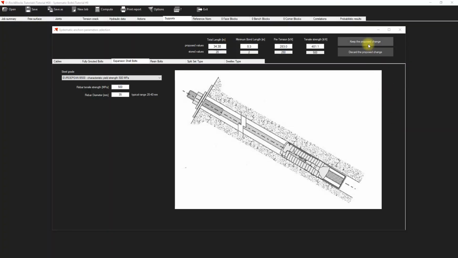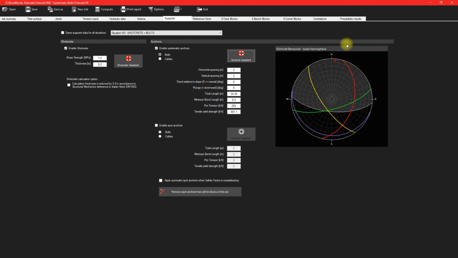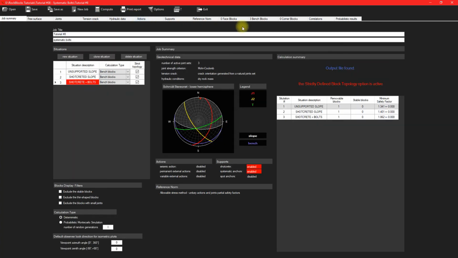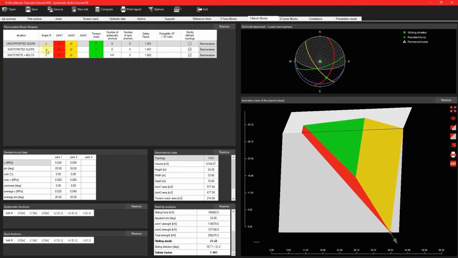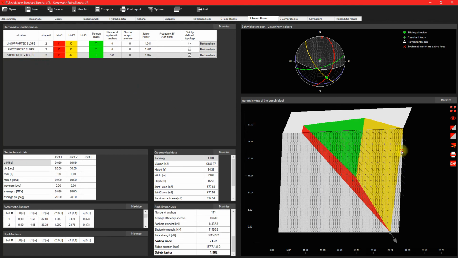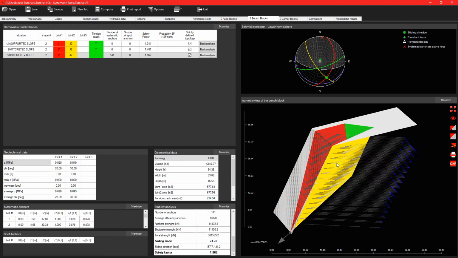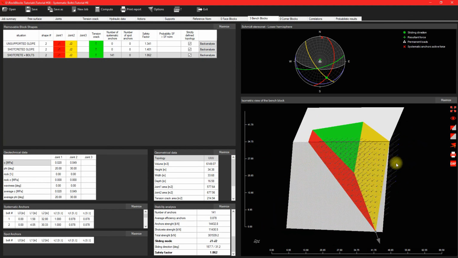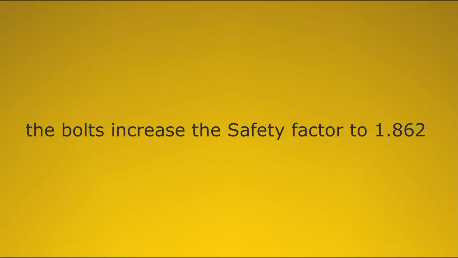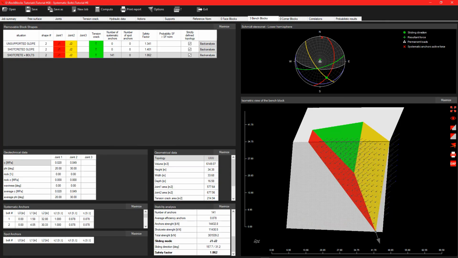Save and run the analysis. Then, examine the result. The bolts increase the safety factor to 1.862.